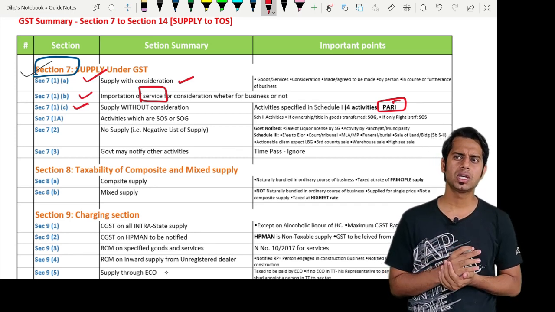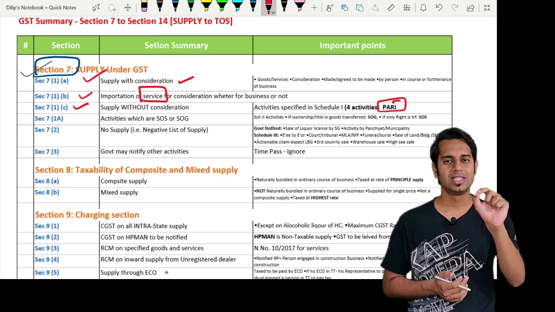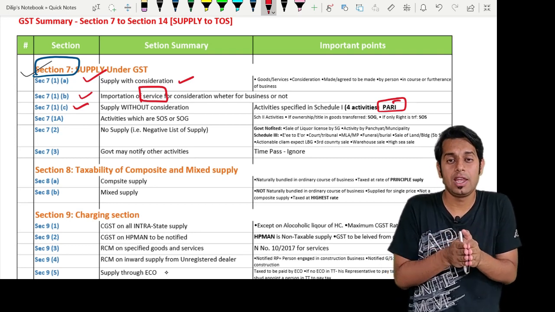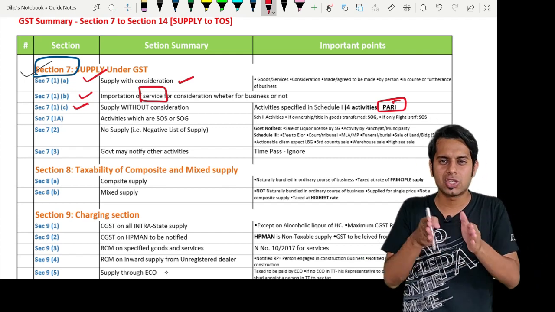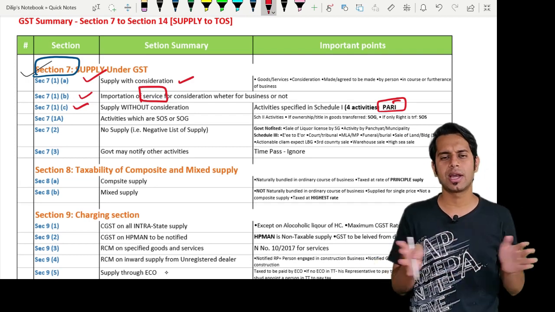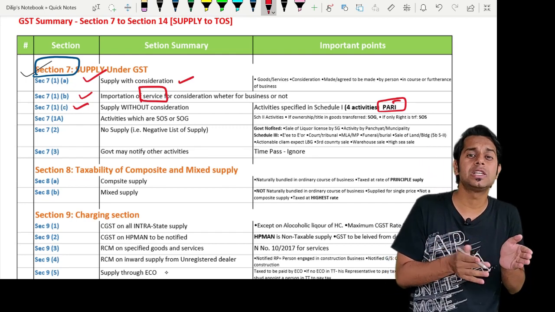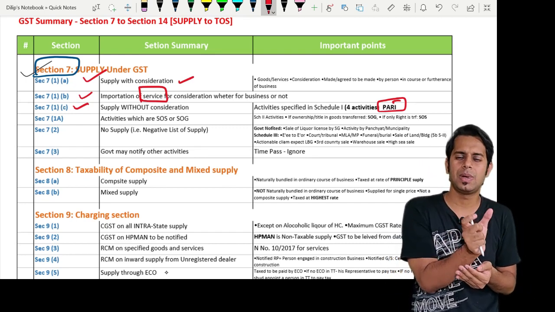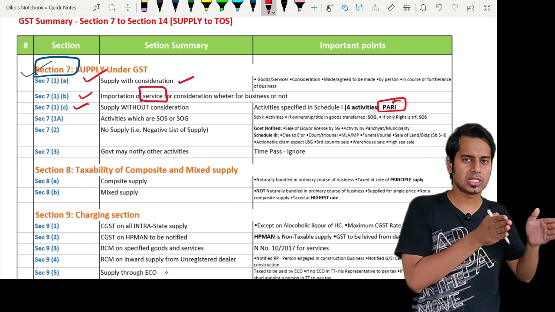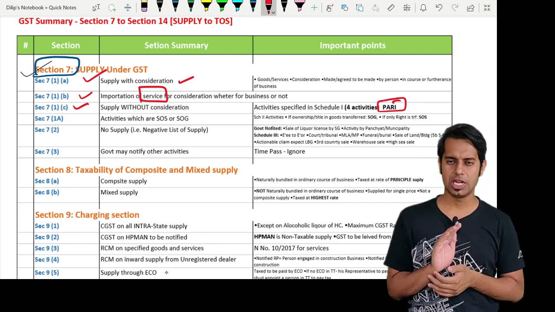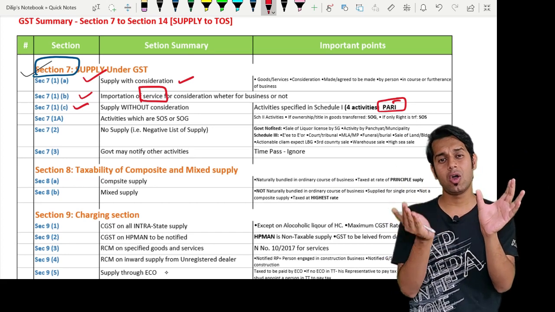Sir, what do you mean by deemed distinct person as per 25(4) or 25(5)? Section 25(4) says that if a person has obtained more than one registration, whether in a state or more than one state or union territory, then each such registration will be treated as a distinct person. Section 25(5) is telling that if a person has an establishment which is registered in a state, and he also has another establishment in another state or union territory, then each such establishment shall be treated as a distinct person. Please note, establishment number 1 should be registered. The other establishment may or may not be registered.